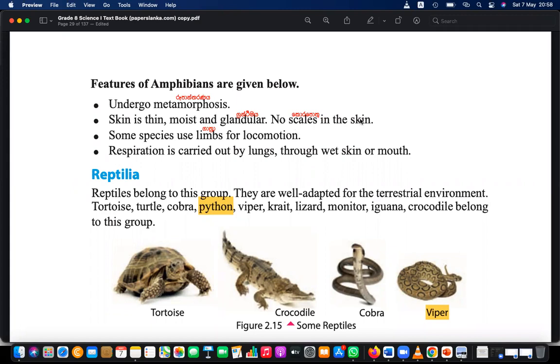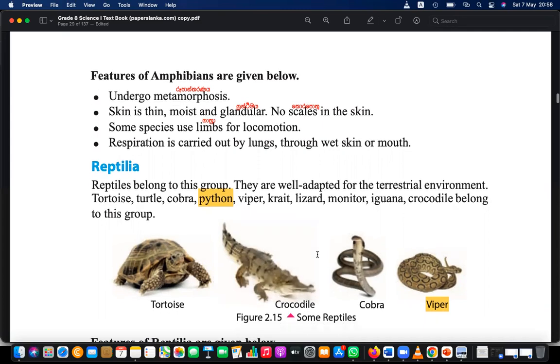and no scales in the skin. No scales in the skin. Scales, those are what we call korapothu. But here you cannot see any scales in amphibians, and also they undergo metamorphosis. Okay, I hope you have written it.